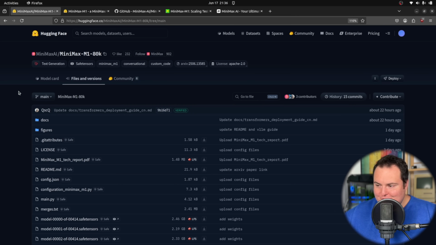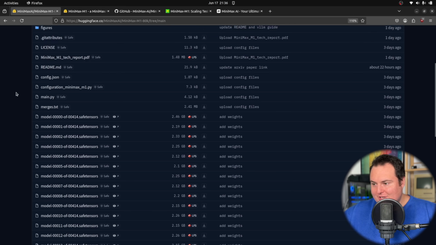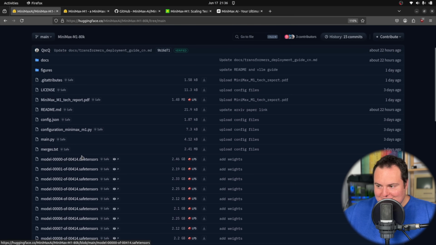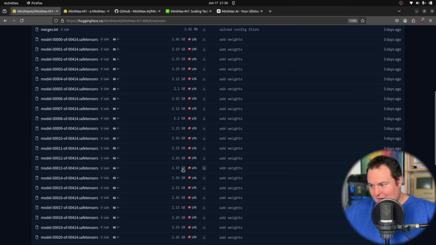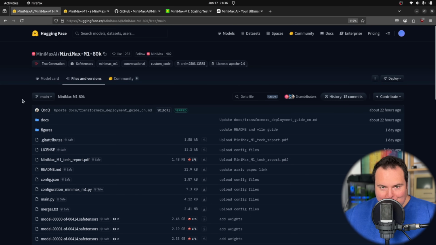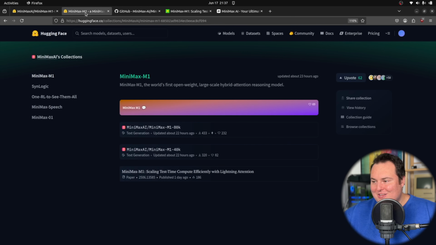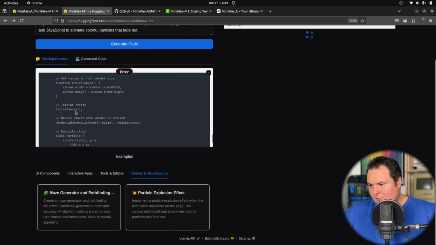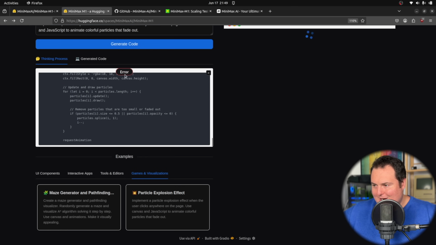While this is Apache 2.0, and for those capable of doing so, you can just go ahead and download each of these individual 414 separate safe tensors files at around 2 gigabytes each. Unfortunately, I don't have the computational horsepower to do so. So with that, we're going to do the next best thing, where essentially there's a Hugging Face Spaces running this model. Unfortunately, after waiting a little bit of time, this just gave me an error.